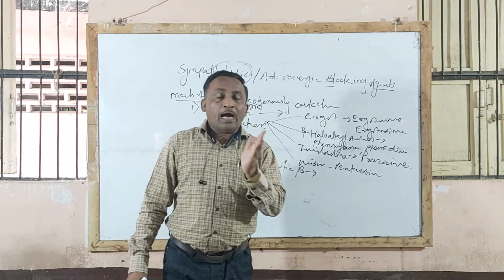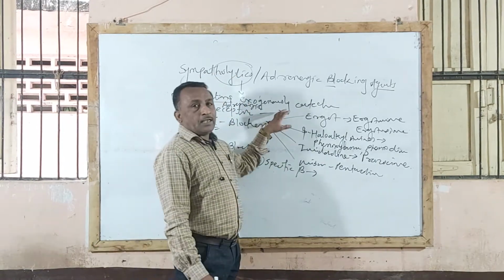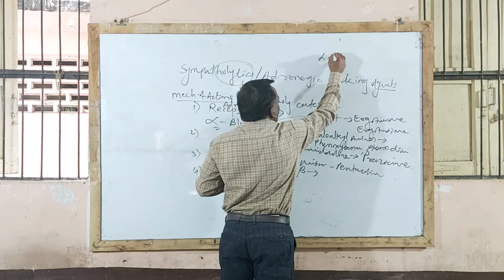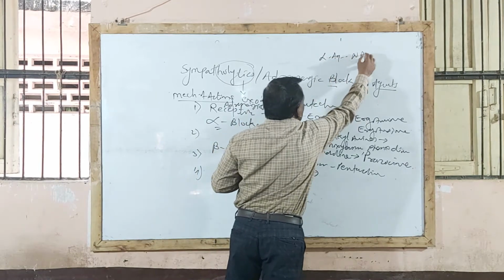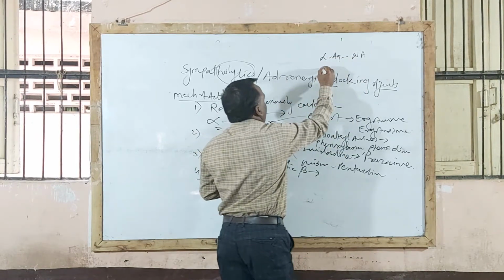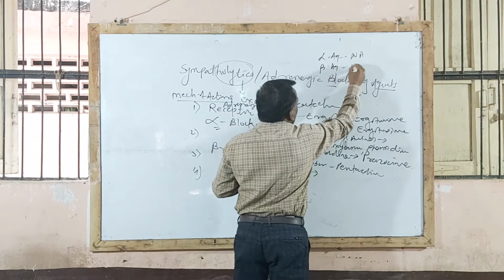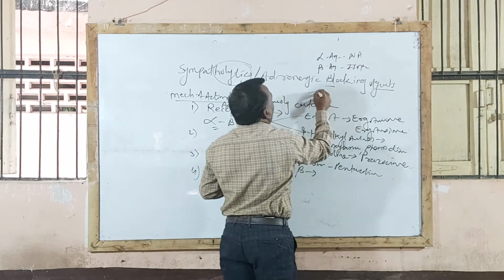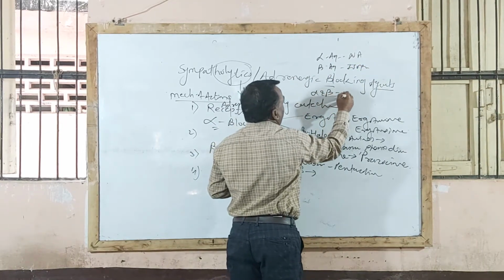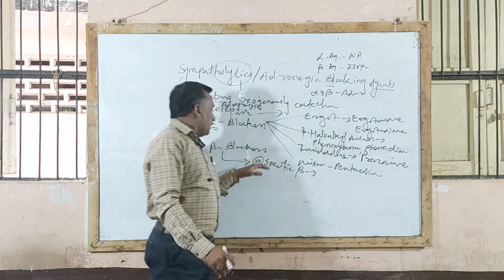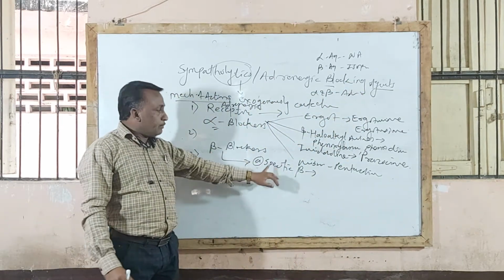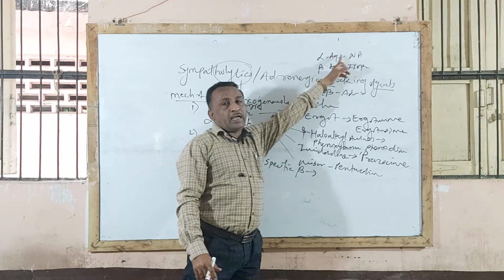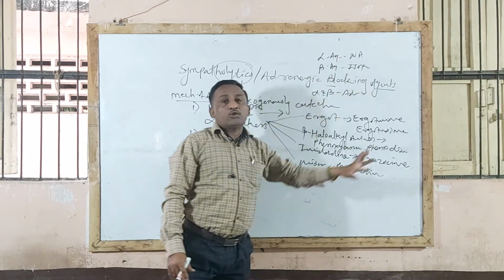You know that noradrenaline is an alpha agonist, isoprenaline is a beta agonist, and both alpha and beta agonist is adrenaline. Now when a specific beta blocker is given, it blocks beta agonist action, that is, isoprenaline action.